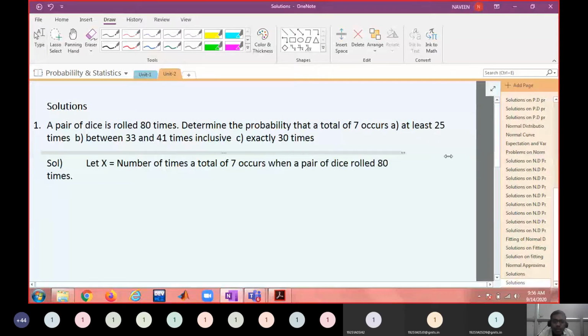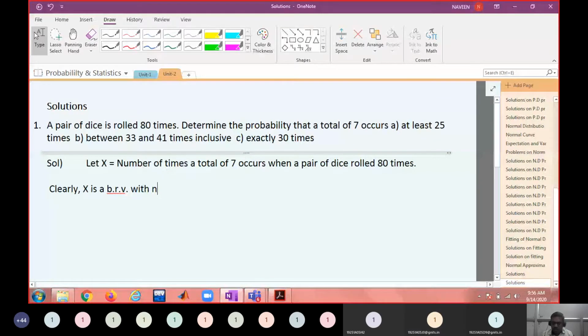So clearly X is a binomial random variable with n equal to 80.